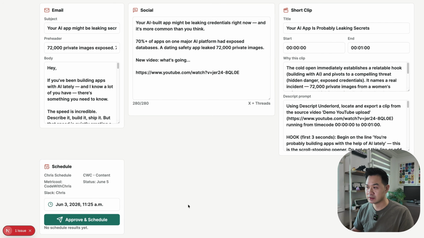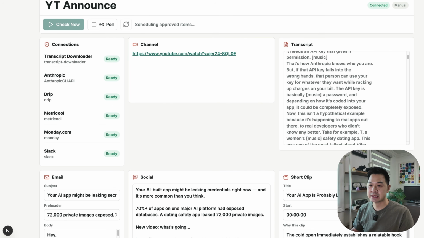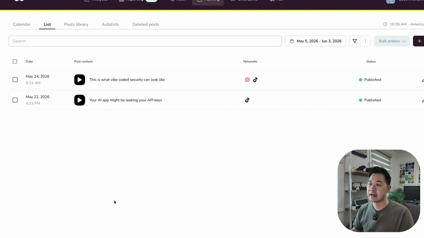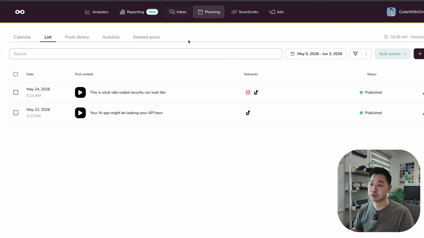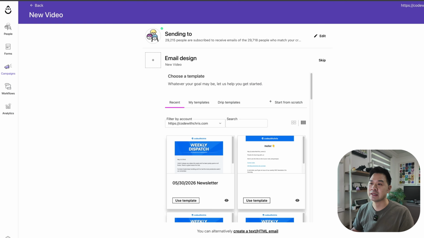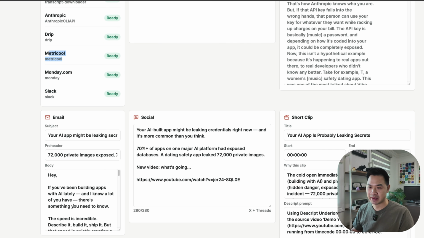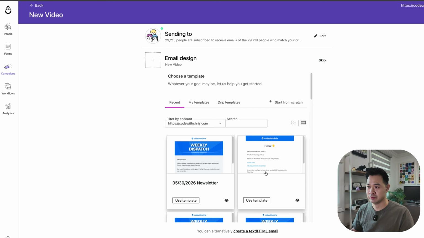Once I take a look at the text and I can approve and schedule it, and then what I'll do is connect to Metricool first of all, and I'll schedule the social post. This is a social media scheduling tool. Now, originally I wanted it to schedule the email in my email software as well, but unfortunately this API doesn't expose an endpoint to do that. So I'll have to copy and paste these elements into here as a new email. It's still going to save me a ton of time though.